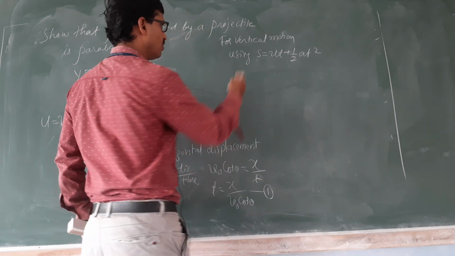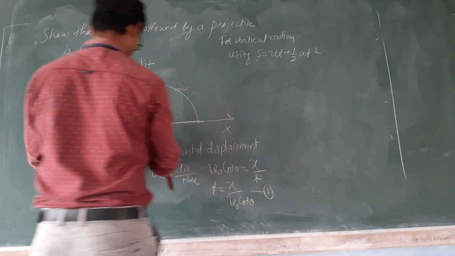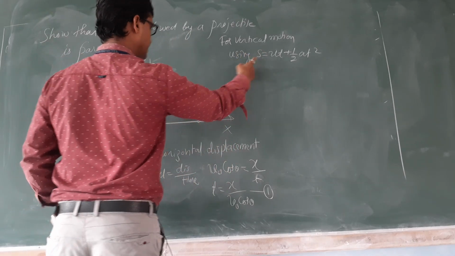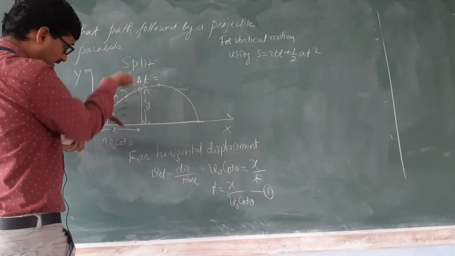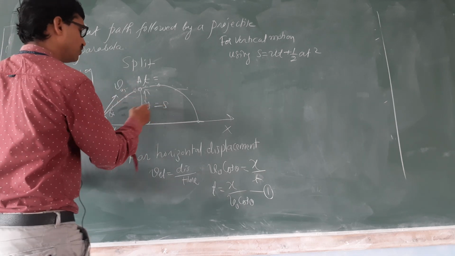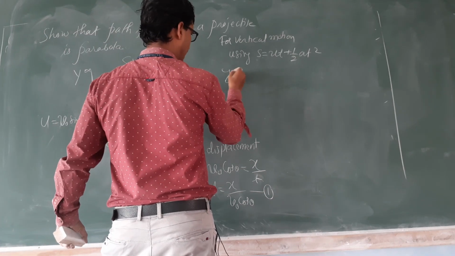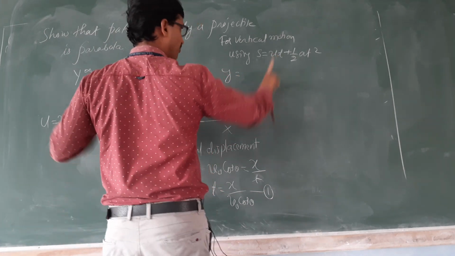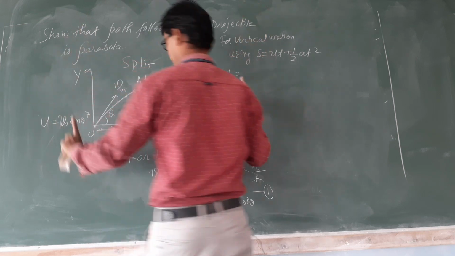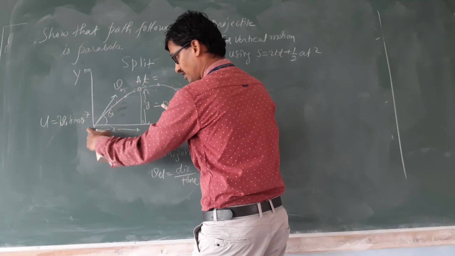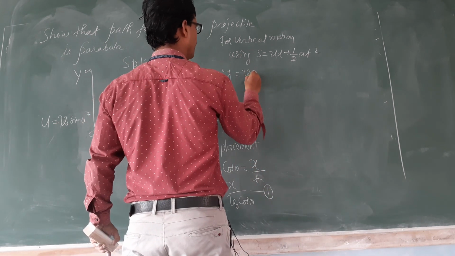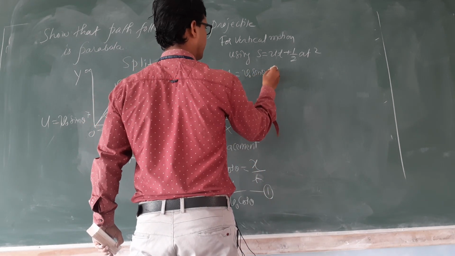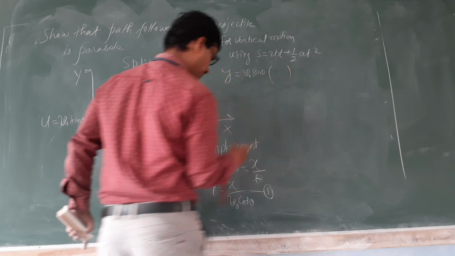Tell me, what is vertical displacement? S means displacement. Stone was here, it has gone here. What is vertical displacement? S is equal to Y. So we should write Y. What is initial velocity? Upward. What is upward velocity? What is initial starting velocity? V naught sin theta. V naught sin theta. What is the value of time from this equation?